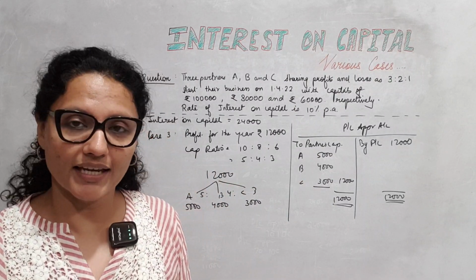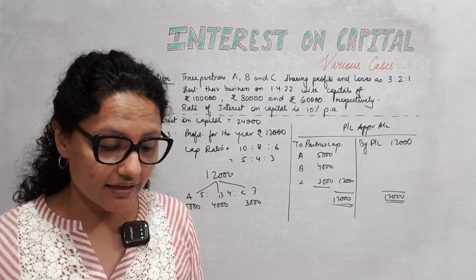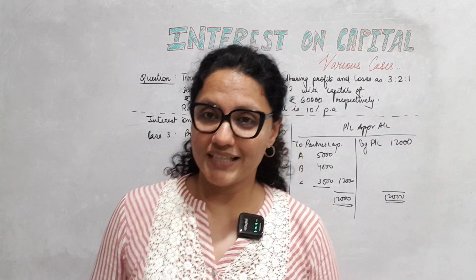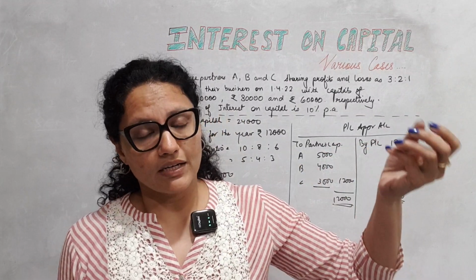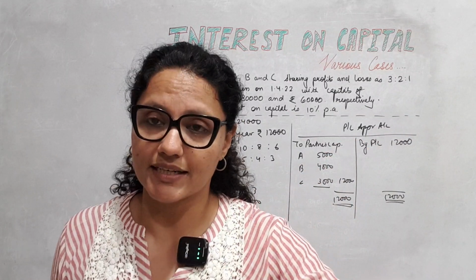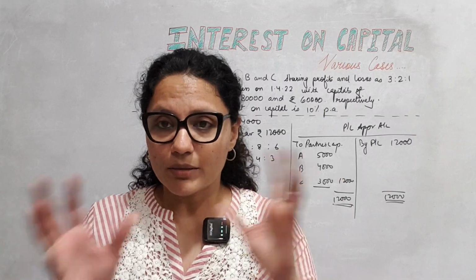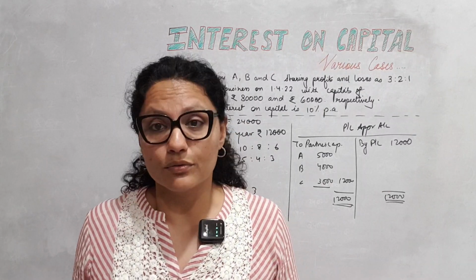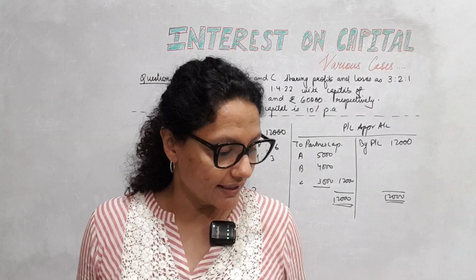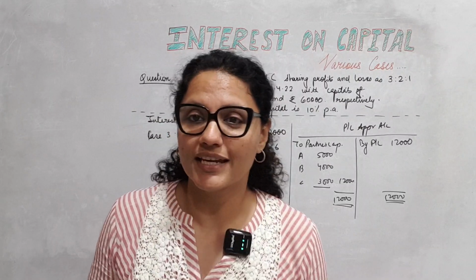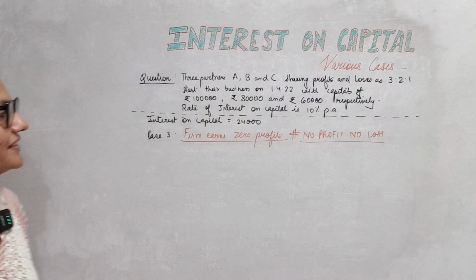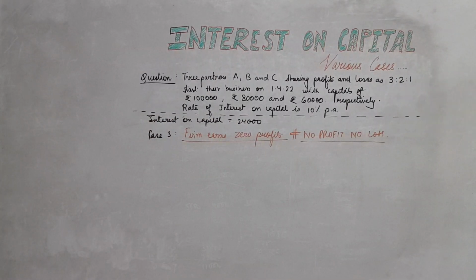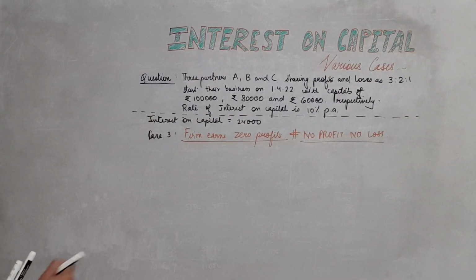That's it. Okay. Of course, we will take sums where we will have more than one appropriation as well, meaning some are getting interest, all are getting interest maybe, one is also getting a salary, someone is getting a commission, things like that. It's a jumbled up thing. So we will have to find out who is supposed to get how much. We'll take that kind of sum as well. Let's move on to case 4 for now.